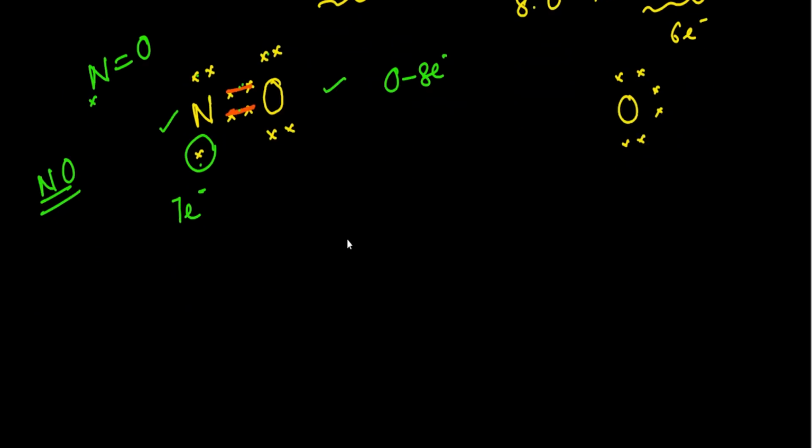In the same way, if you observe in case of NO2, nitrogen dioxide, we know that the nitrogen atom has 5 electrons. So 2, 4, 5 electrons like this. And take 2 oxygen atoms.